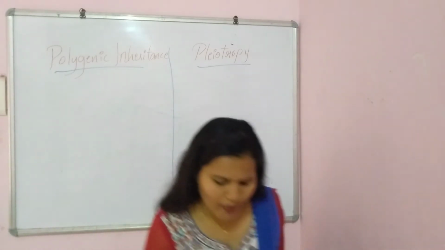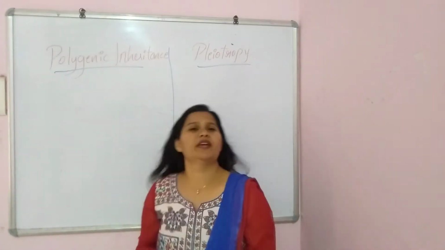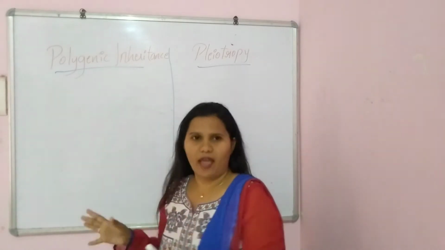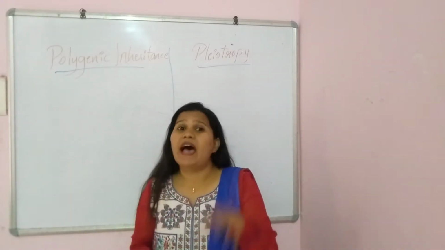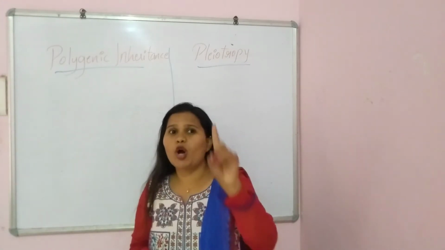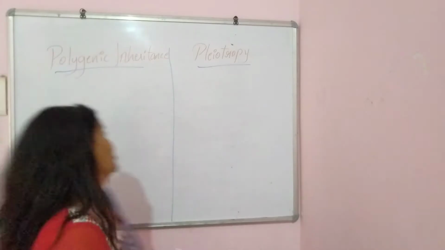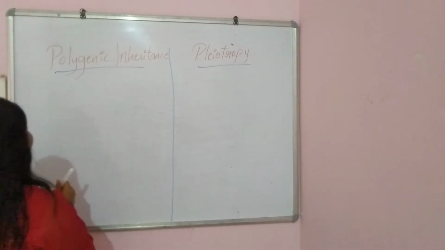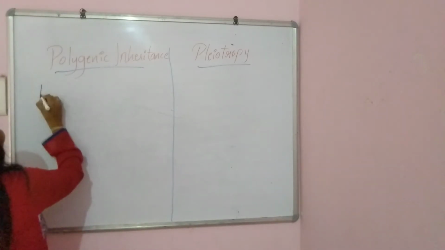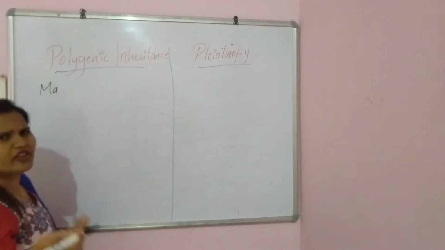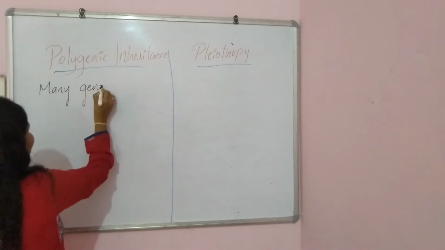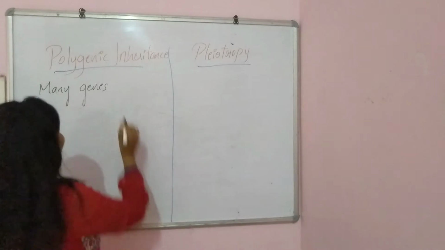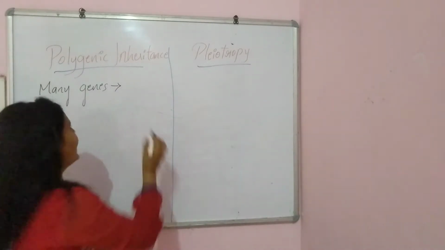Coming to polygenic inheritance, in this case many genes act or lead on a single character. Poly means many genes, that may be 3, 4, many genes, and they control a single character.